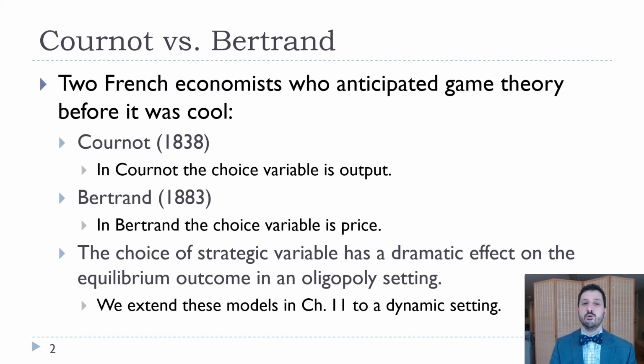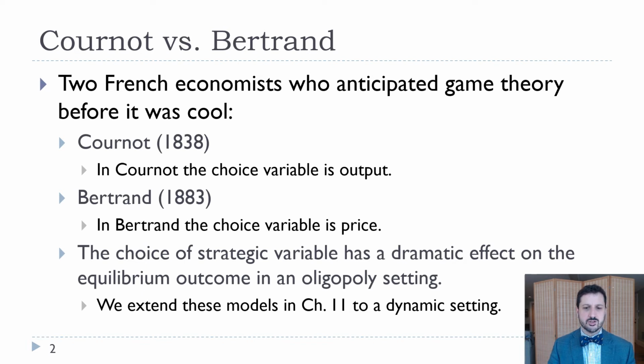That said, they're both very nice models in that we can generalize them to get the monopoly solution when we only have 1 firm, and the perfect competition output and price as we have more and more firms.